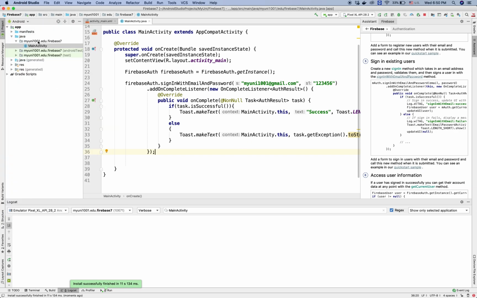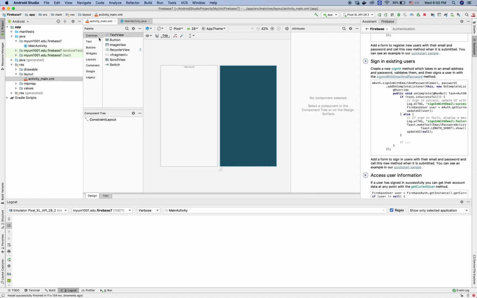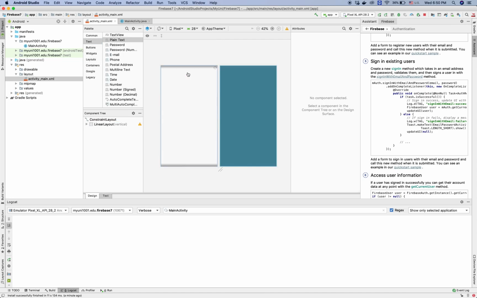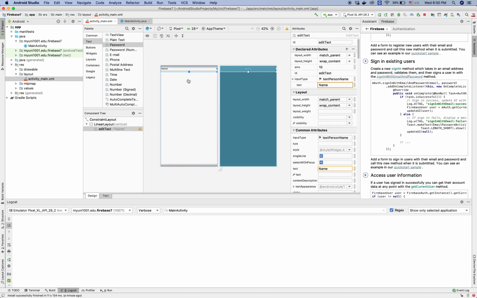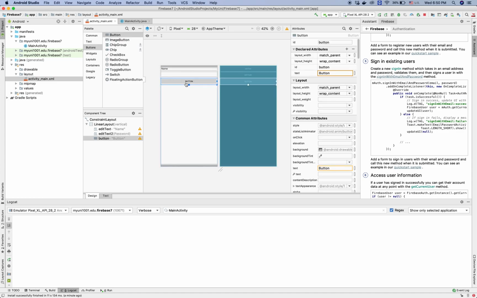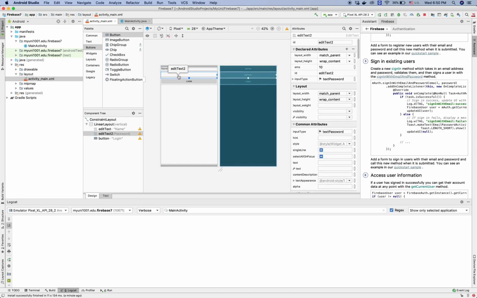Now let's continue. We want to get the username and password from a login form instead of hard-coded. So we go to the activity, and in this activity we'll pull in a layout. Let's say the layout will be linear. In this linear layout we add a plain text, then a password, and then a button. We'll change this text into, let's say, login, and this will be the password.